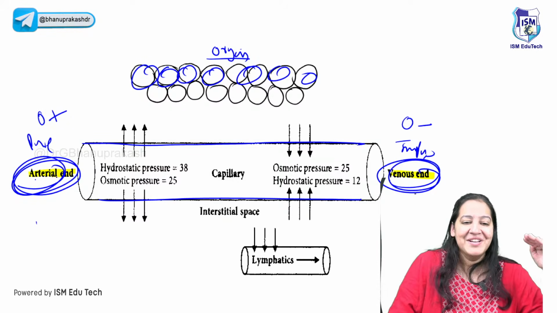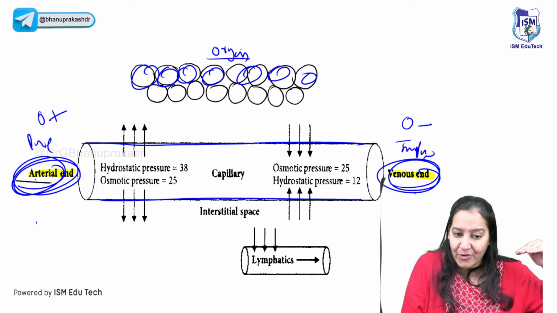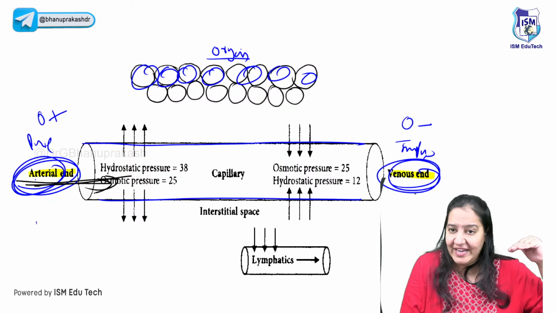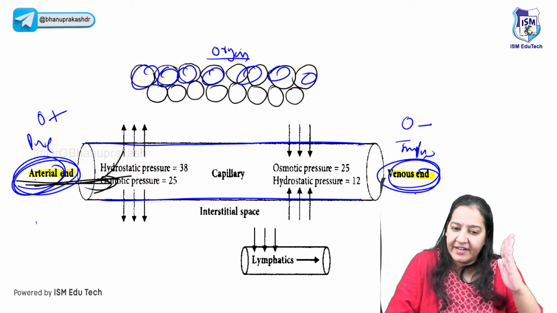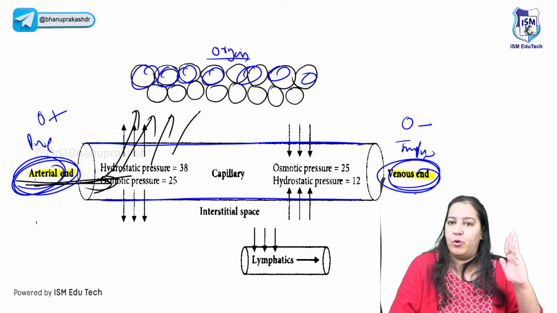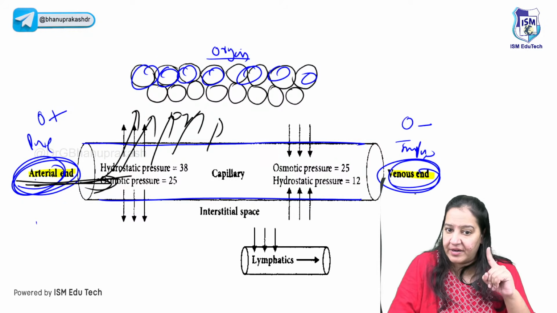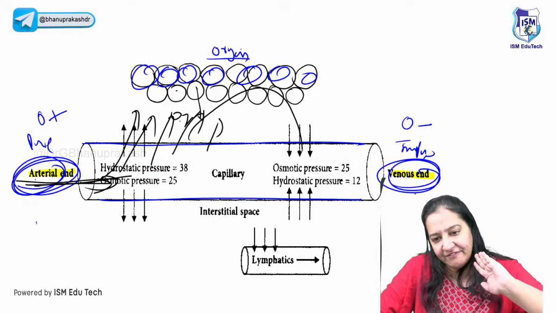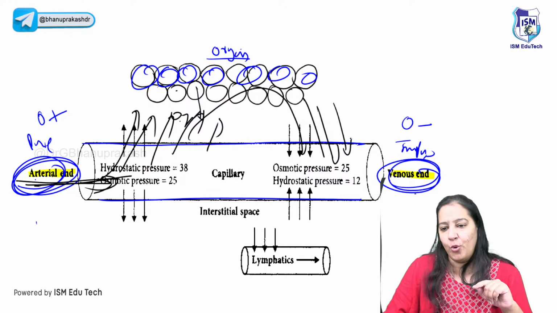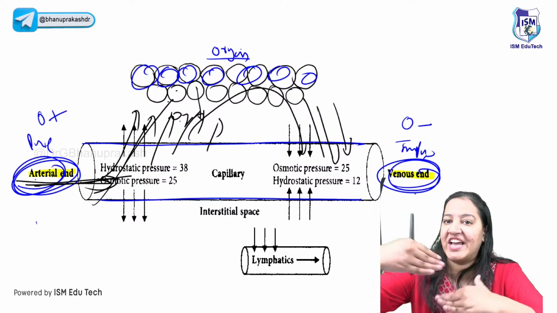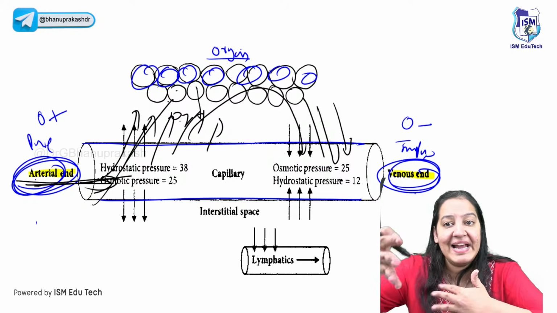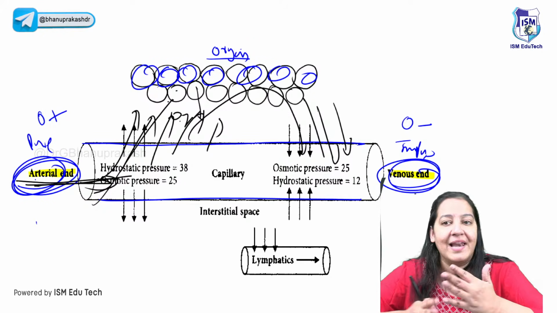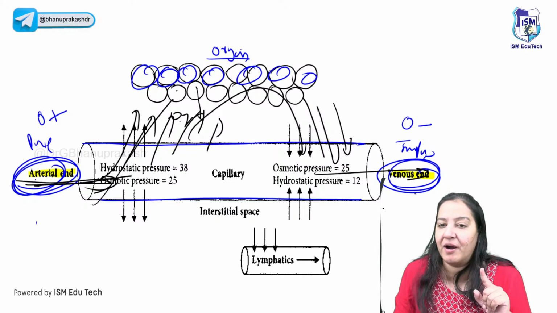Okay, let me tell you. Whenever the pure blood enters here from the arterial end into a capillary, the fluid comes out. It contains oxygen. It will give oxygen to the cell, take carbon dioxide from the cell, and at the venous end, it again goes in. So it comes out, does the exchange, gives oxygen to the cell, takes carbon dioxide and waste products from the cell, and again enters the vein, and here the blood becomes impure.